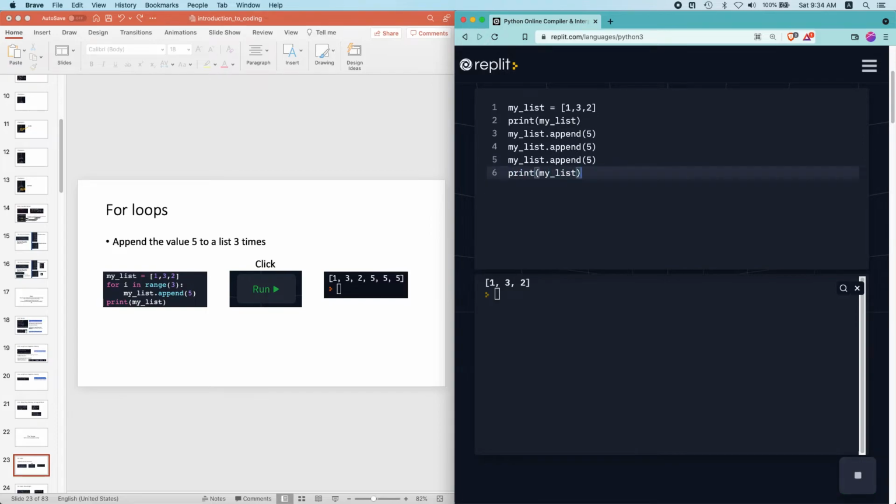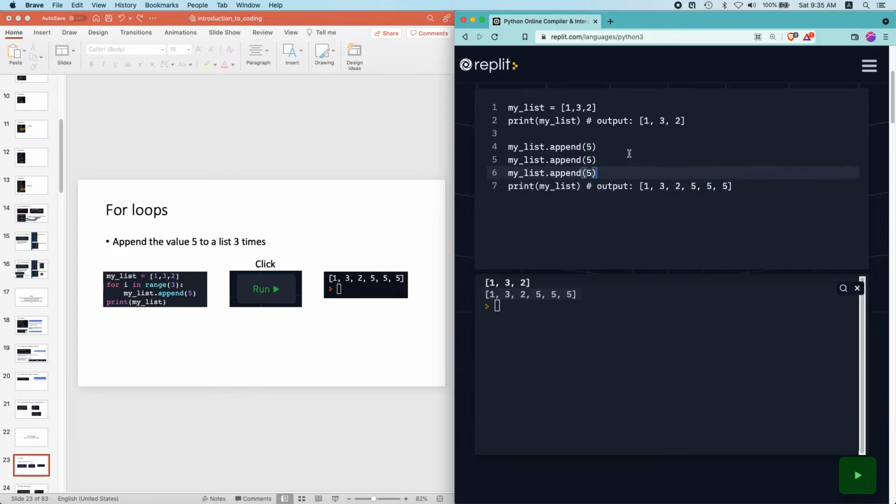You see that the first print output is this. Then after appending 3 times, now my output is the new list over here with 3 additional 5s behind.